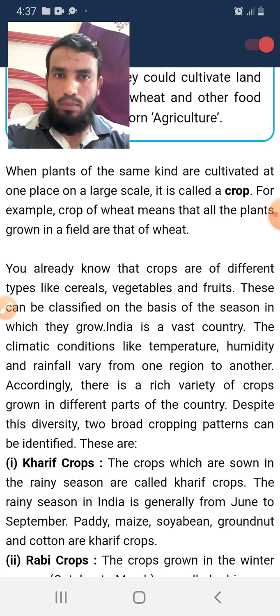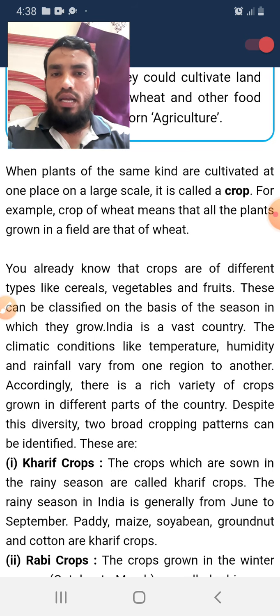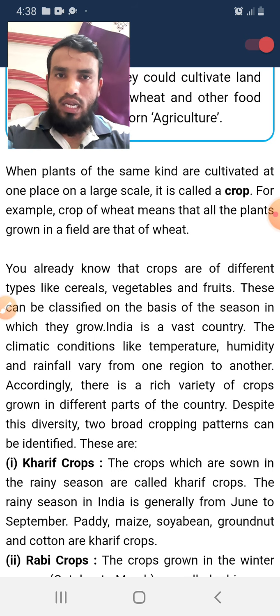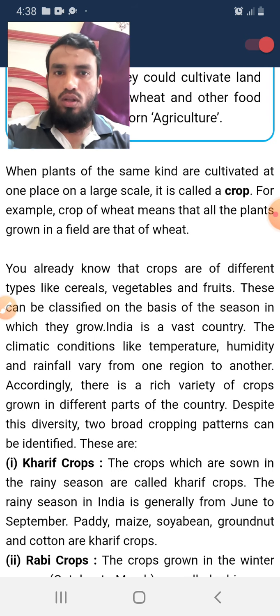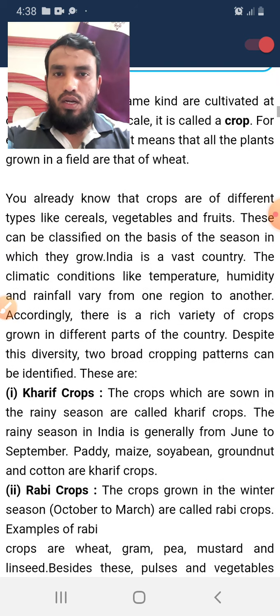When plants of the same kind are cultivated at one place on a large scale, this is called a crop. Okay, if we are growing the same plant in large numbers in one place, that is called a crop. This is the definition of the crop. For example, a crop of wheat means that all the plants grown in the field are wheat. If I choose a particular area and plant only wheat, that is called a crop. So this is basically the agricultural process to fulfill our requirements.